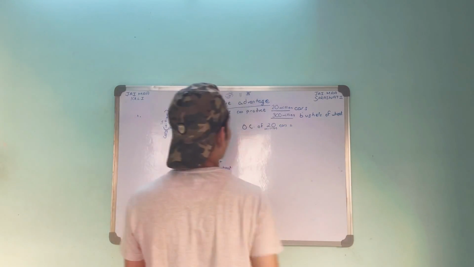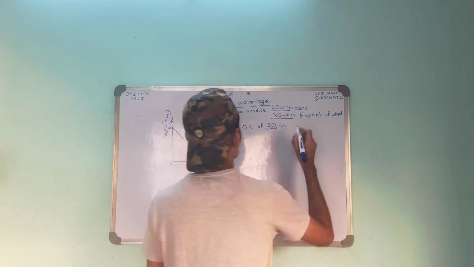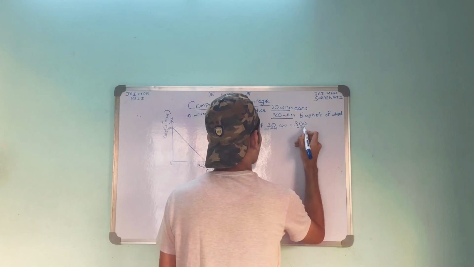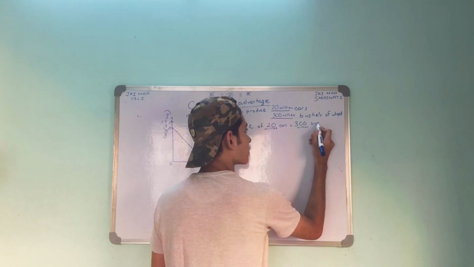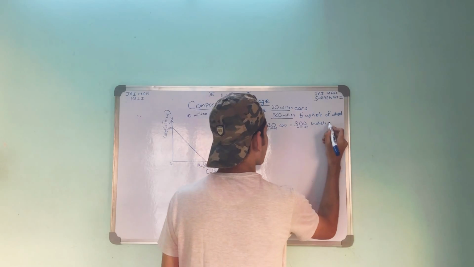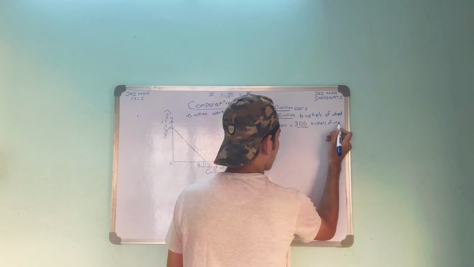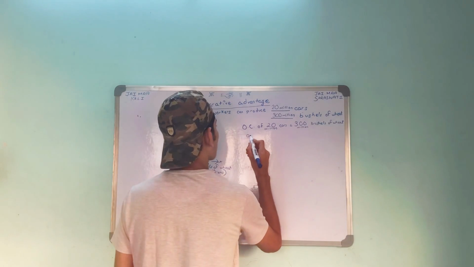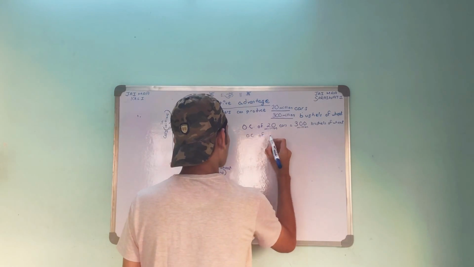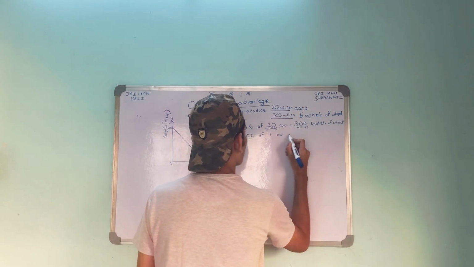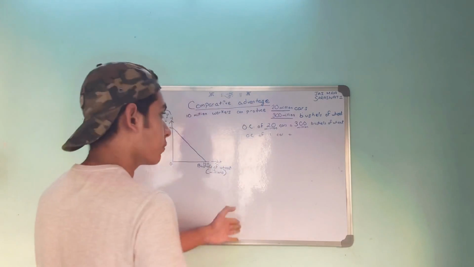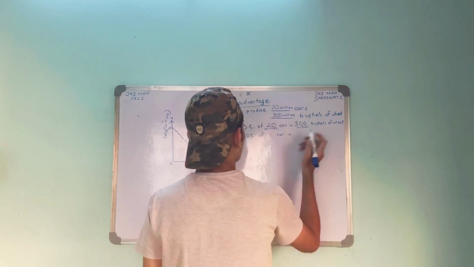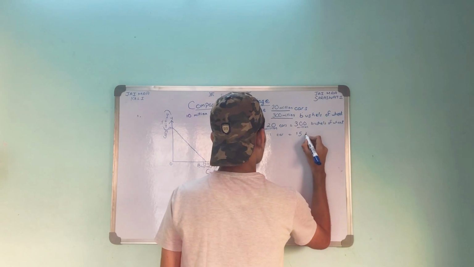will be giving up 300 million bushels of wheat. Let's simplify things a bit. The opportunity cost of one car, dividing both sides by 20, will be 15 bushels.